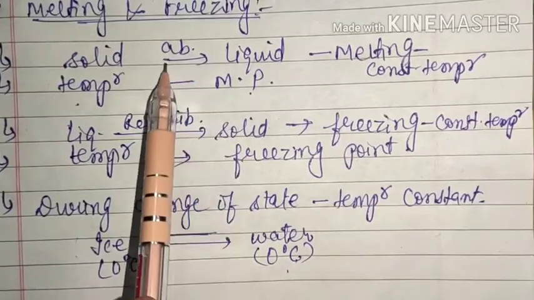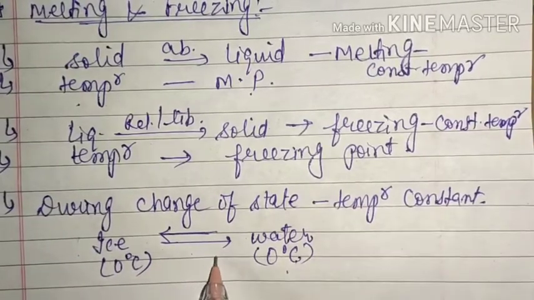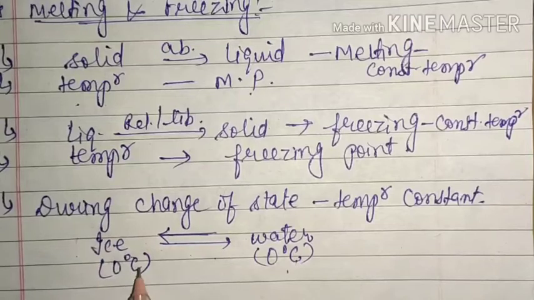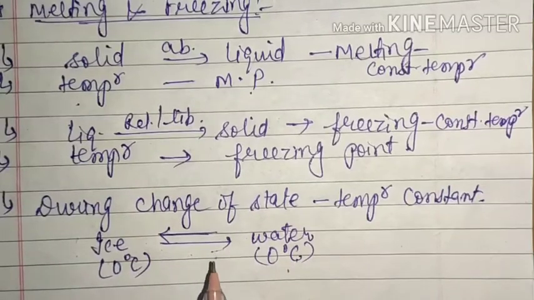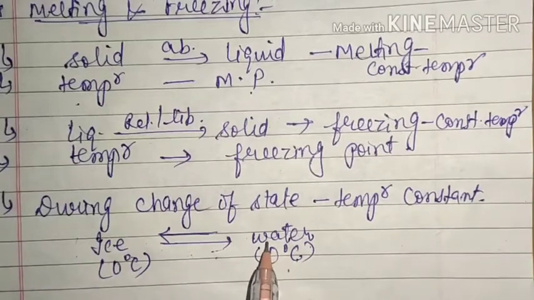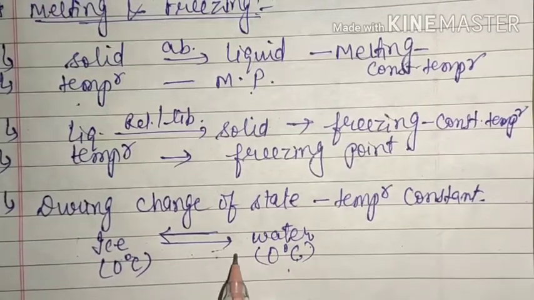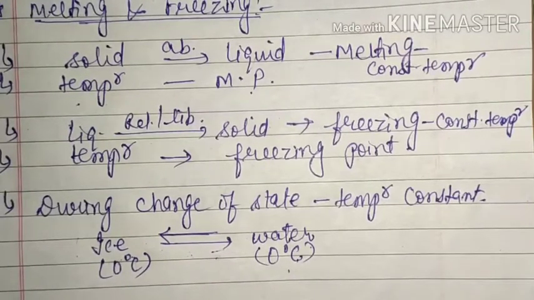For example, suppose you need 80 joule of energy to convert some amount of ice into water, then here you need 80 joule of energy absorbed. That means the ice will absorb the energy 80 joule and convert into water. Now if you want to convert water back into ice, then you have to release the same 80 joule of energy. That means the amount of energy absorbed will be equal to the amount of energy liberated only in the case of a pure substance, because impurities affect melting point, freezing point, boiling point, everything. So we are talking only about pure substance.